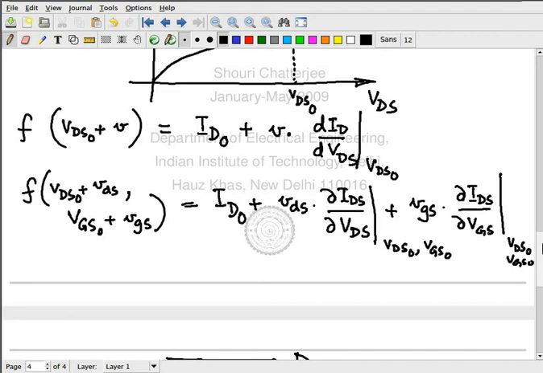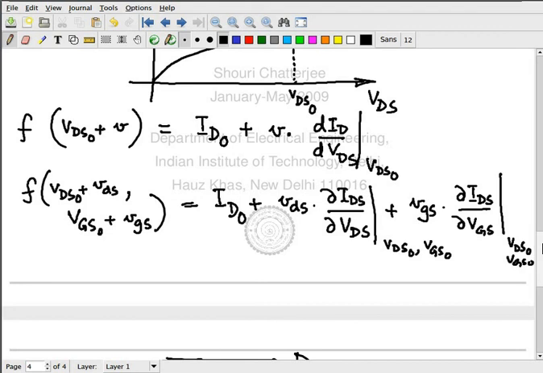This is the output side. Absolute value of VDS. Large signal, yes. So RDS is controlled by everything.